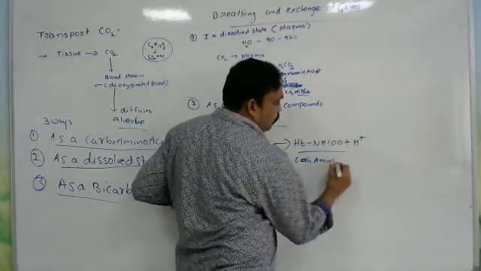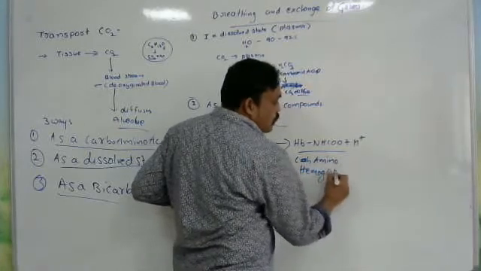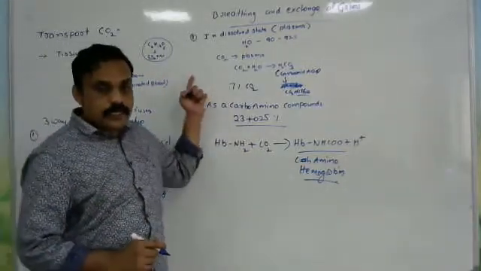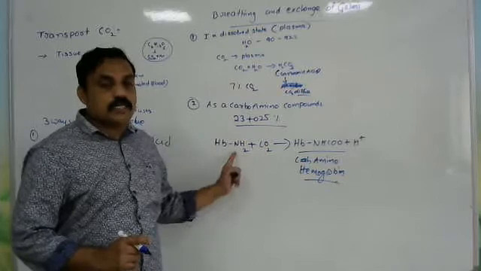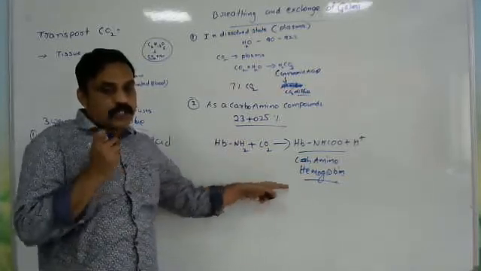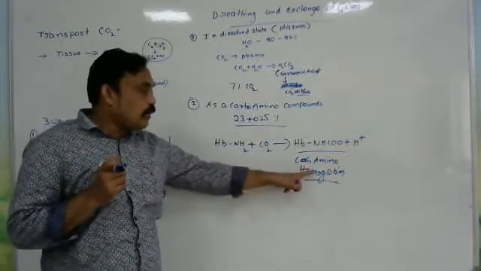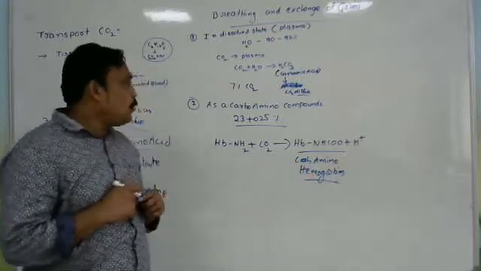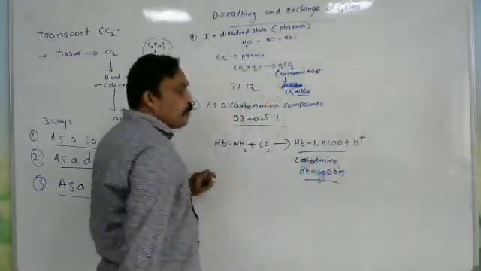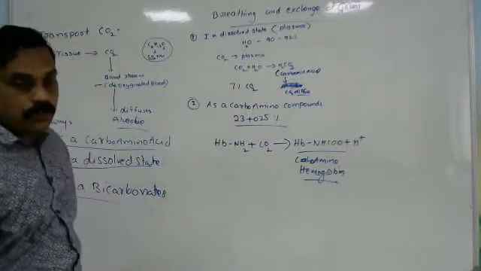Carboamino hemoglobin. So the second one is transport with hemoglobin. First one, carbon dioxide transport with plasma. Second one, carbon dioxide is transported with hemoglobin, with its amino groups. So this HbNHCOOH we can call carboamino hemoglobin. At the tissue level, carbon dioxide is transported with hemoglobin, and it diffuses into the alveoli. This is the second way of transportation of carbon dioxide.